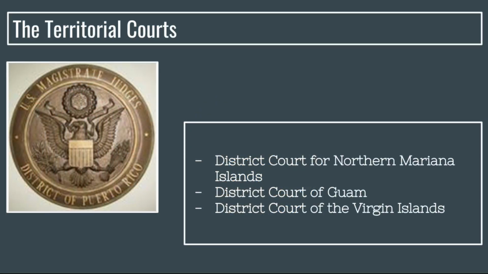The territorial courts make all needful rules and regulations respecting the territory belonging to the United States. The courts are settled in the Virgin Islands, Guam, and the Northern Marianas and function much like the local courts in the 50 states. The United States district courts and these courts hear the same federal cases, along with serving as bankruptcy court.